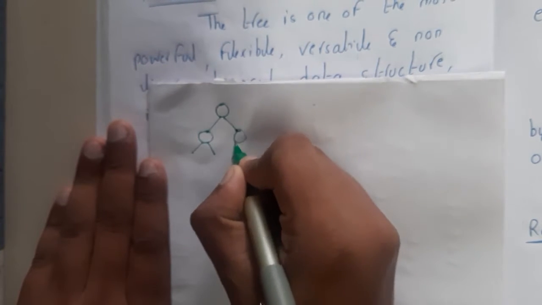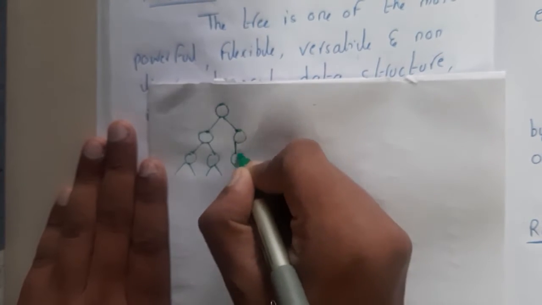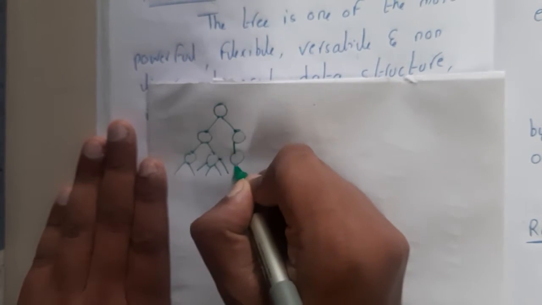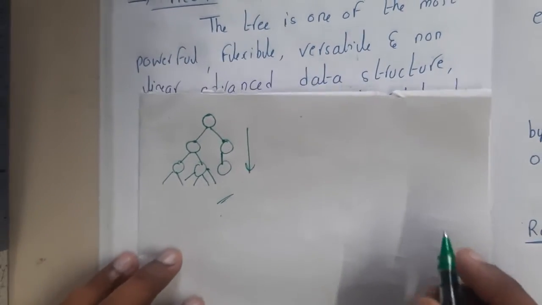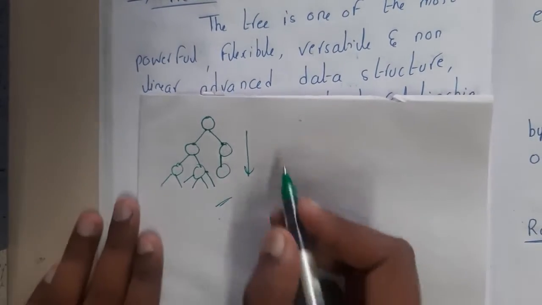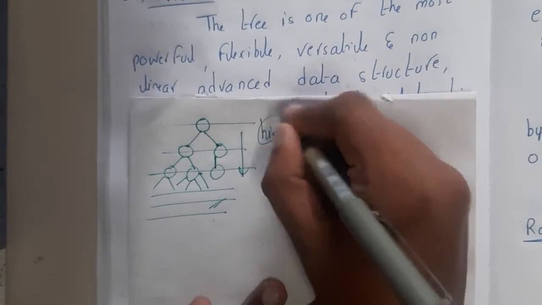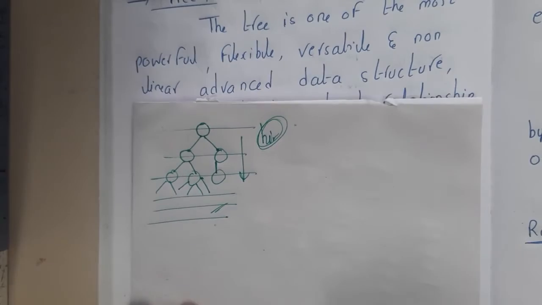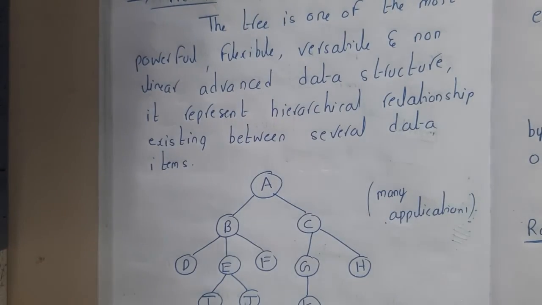Here they are having one kid. Here again these two kids are having two kids. Here they are having four kids. So in that way you will be drawing, right? Is it a linear structure like normal arrays and all those things? No, it is a tree like structure, right? Here we are having multiple layers, a hierarchical structure, the word which they will be using. That concept is nothing but the non-linear data structure, guys.